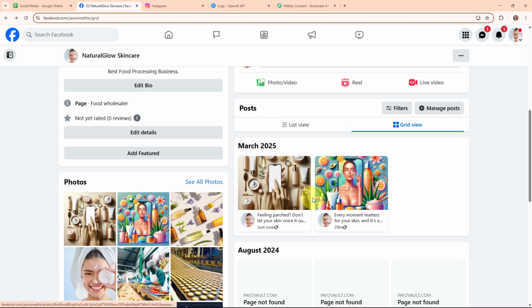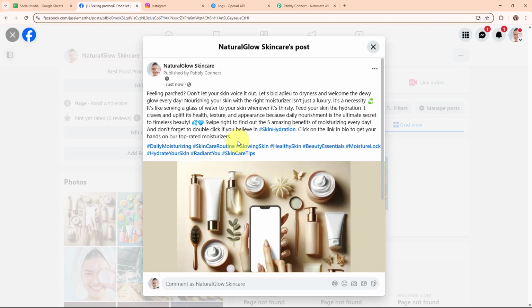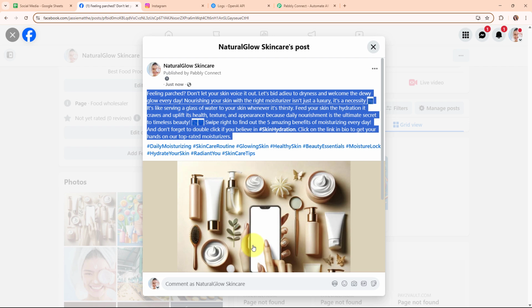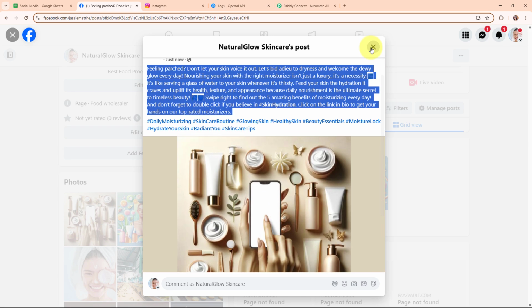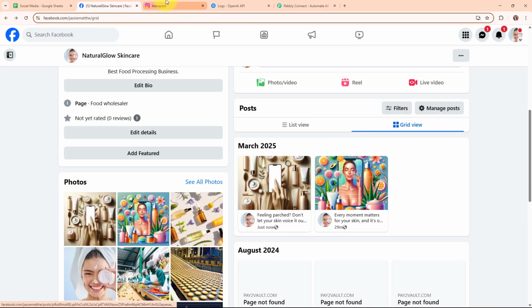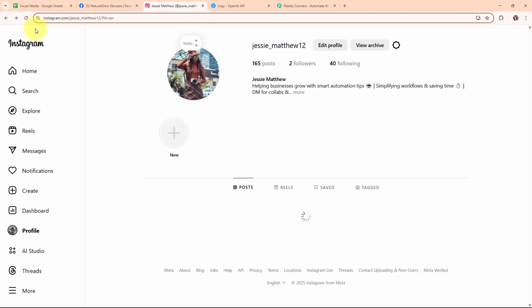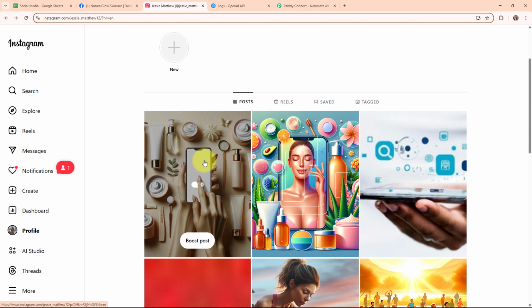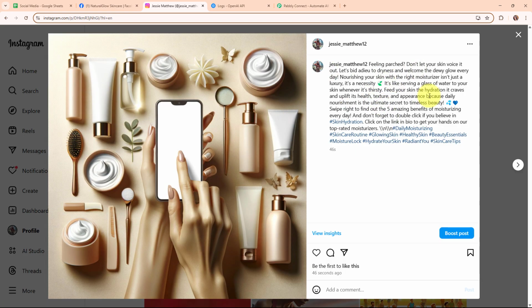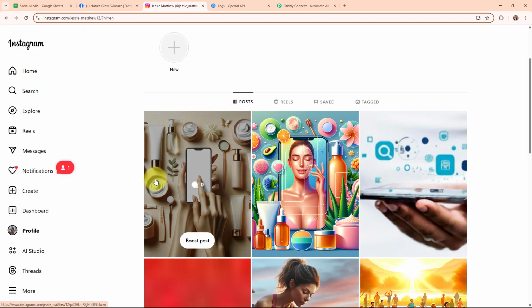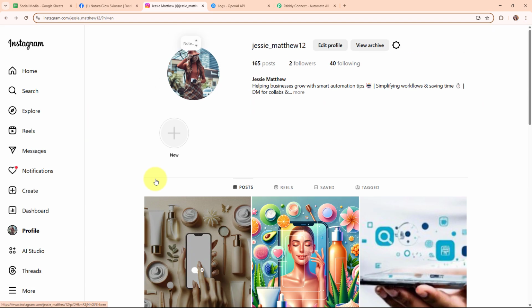And here you can see we have successfully created a new post over here on our Facebook page with the caption and the image as well. Okay, so this was about the Facebook. Now let's go and check on the Instagram. And I'm going to refresh it. And here you can see the same post has been created on our Instagram account as well with the same caption and the image. So with this, we have successfully seen the working of this amazing automation.